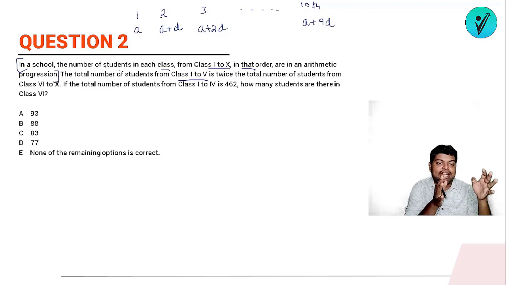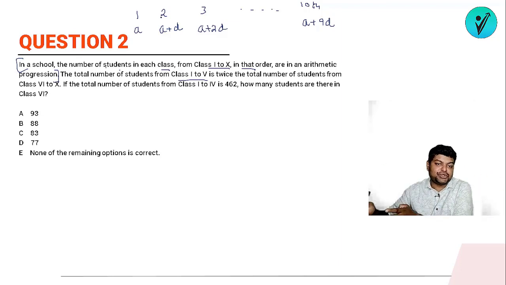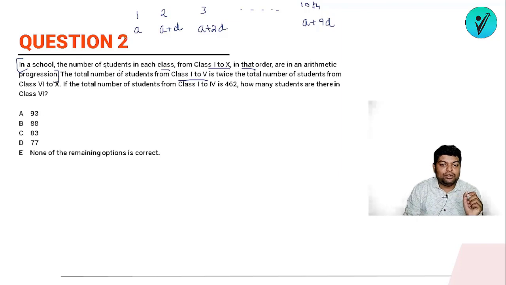So simply we have to add A plus D plus A plus 2D plus A plus 3D plus A plus 4D. या आप चाहो तो summation of an AP का भी formula use कर सकते हो, but it will be better directly आप add करो. So what we have to do from 1 to 5. So 1 to 5 will be A plus D plus A plus 2D plus A plus 3D plus A plus 4D. So A कितनी बार हो रहा है, add हो रहा है? So A is adding 5 times.